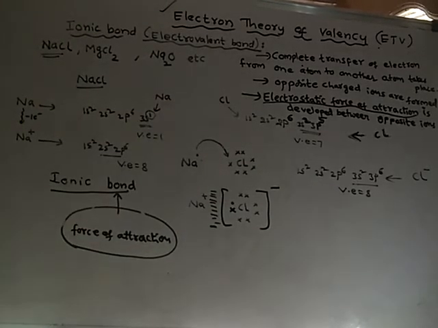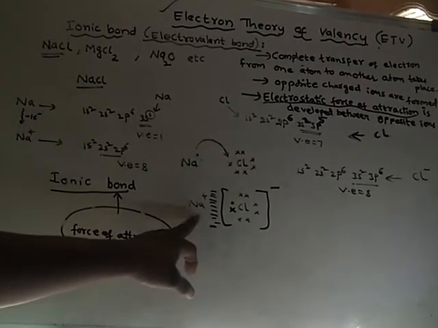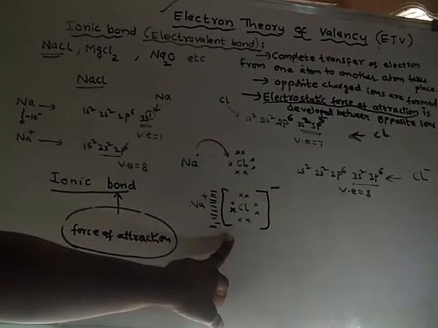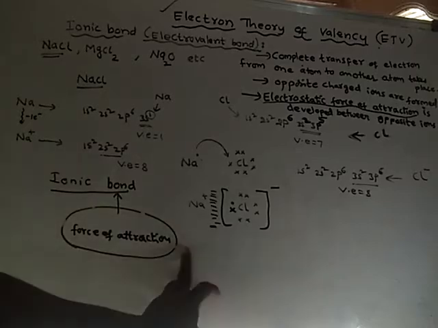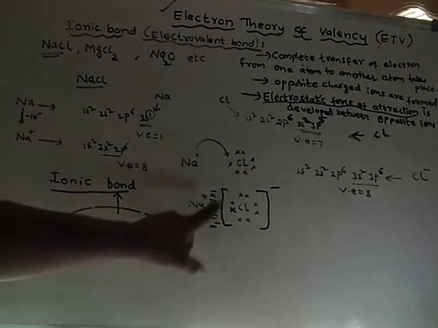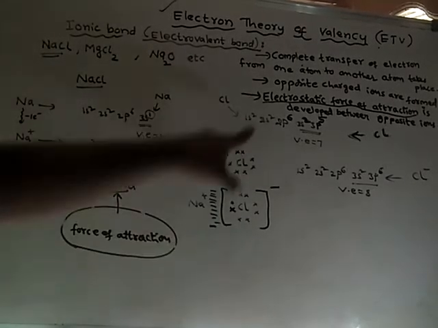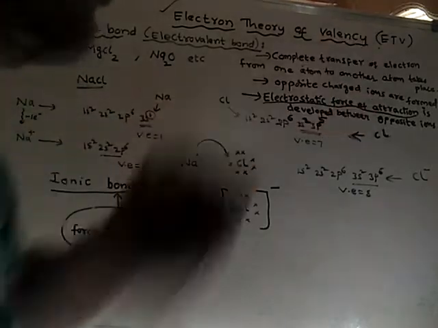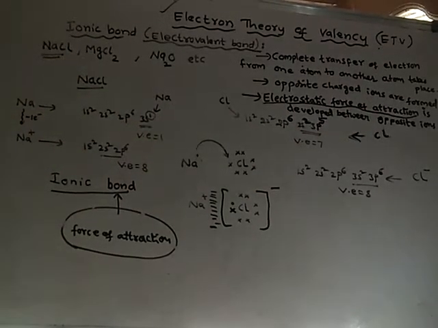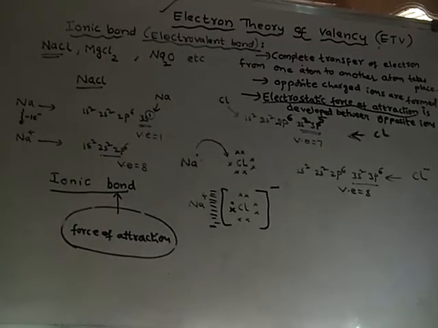After transfer of electron, oppositely charged ions are formed. As they are opposite in charge, they start attracting each other, and a force of attraction is developed. That force of attraction is said to be electrostatic force of attraction, because it is between oppositely charged ions, positive and negative ions.